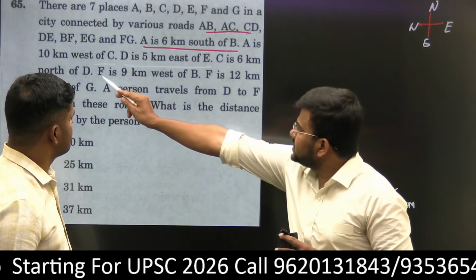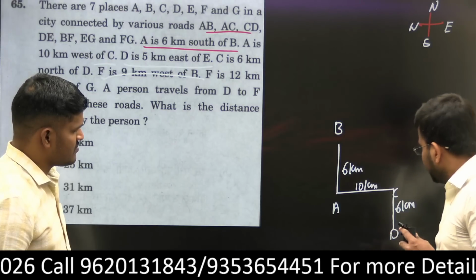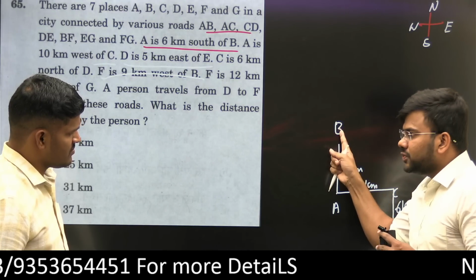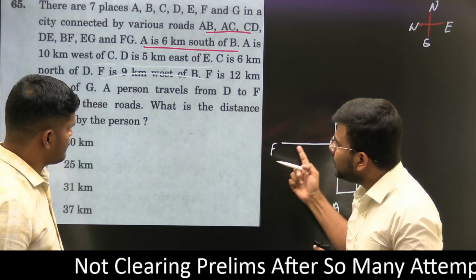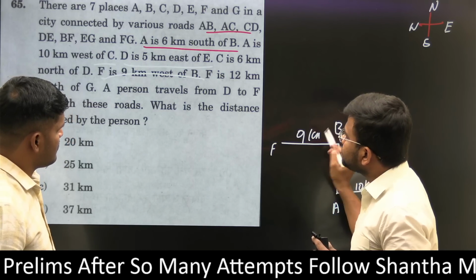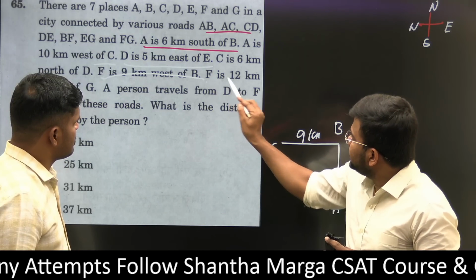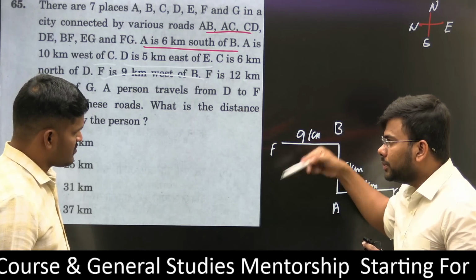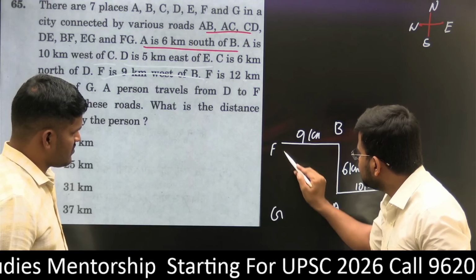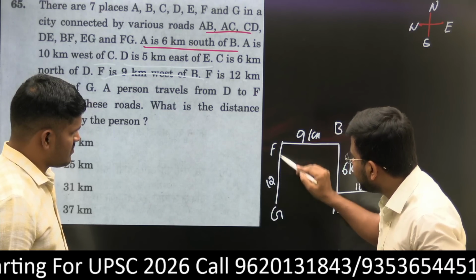Later, F is 9 kilometers west of B. Where is B? Here B. To its west, city F is there. Here comes F. Just write 9 kilometers. Later, F is 12 kilometers north of G. That means here comes G, and here comes 12 kilometers. F is towards G.